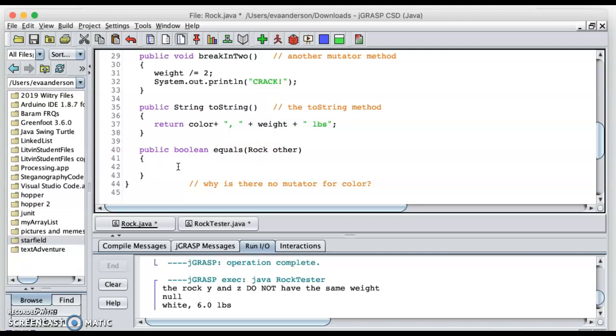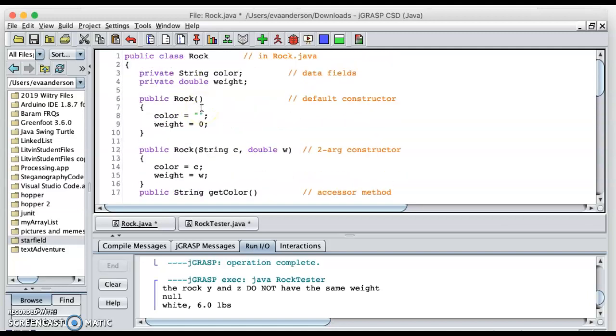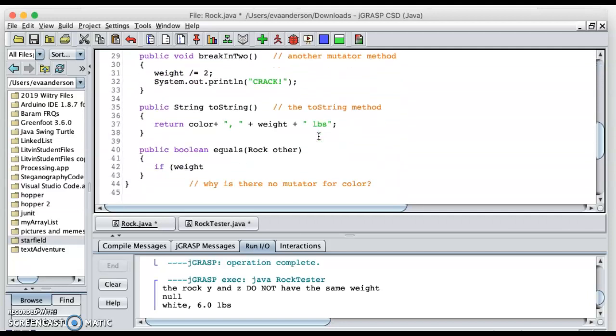And so what you want to ask is if the weight of the calling object, which I'm getting from up here, and now we're into doubles, is equal to the other rock's dot weight, then we return true, else return false.